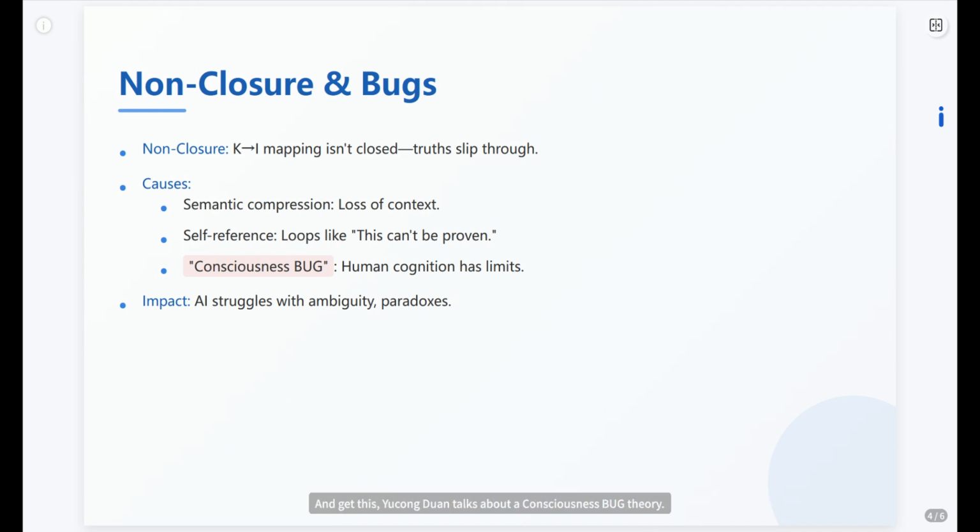And get this, Yucong Duan talks about a consciousness bug theory. Basically, our own minds, and maybe AI, have inherent limitations. We can't achieve absolute completeness. This isn't necessarily a flaw. It's a fundamental aspect of how meaning works across these layers. It explains why AI sometimes hallucinates or struggles with paradoxes.